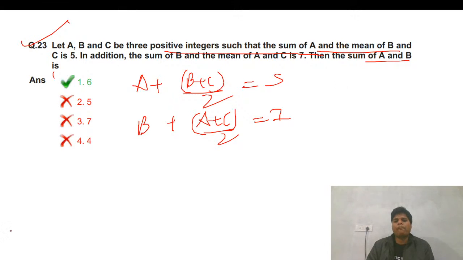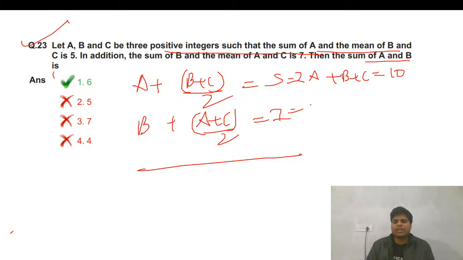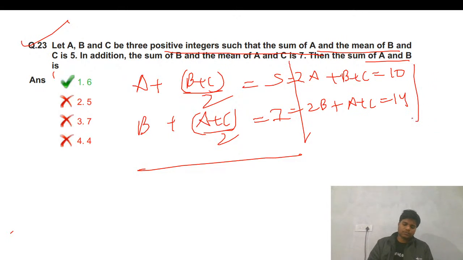So, if we add, okay, let's add. But first remove this denominator part. So this becomes 2A plus B plus C, equal to 10, and this becomes 2B plus A plus C, equal to 14.